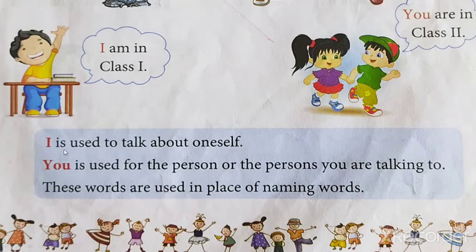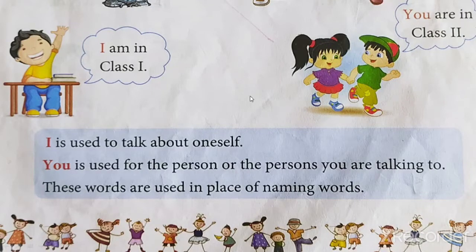Okay. I is used to talk about oneself. I is used to talk about oneself. So when one is speaking about oneself, it will be I. See here, he is speaking about himself. So it is I. And see now this next sentence, you is used for the person or the persons you